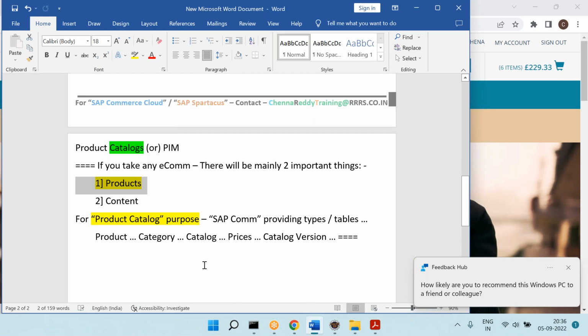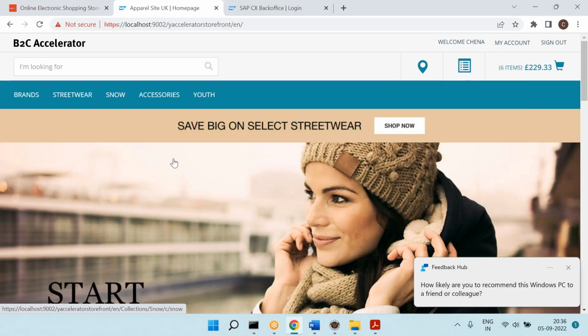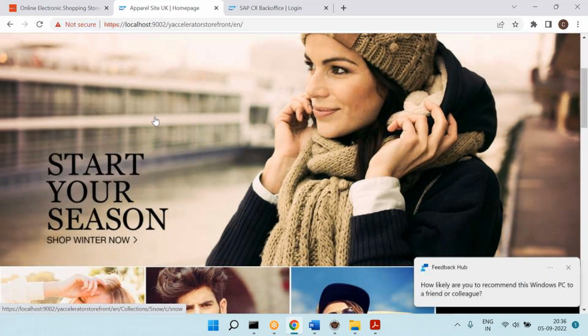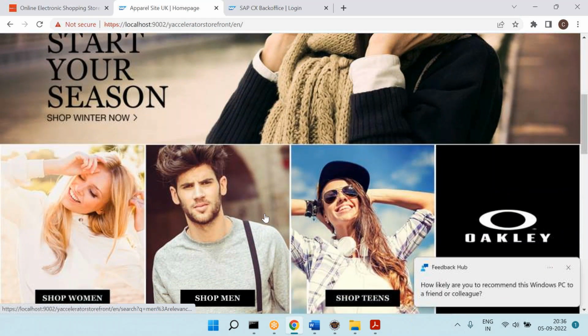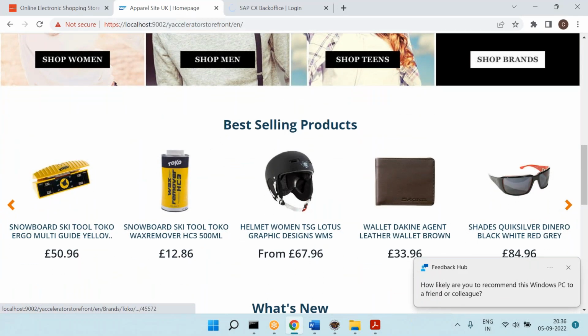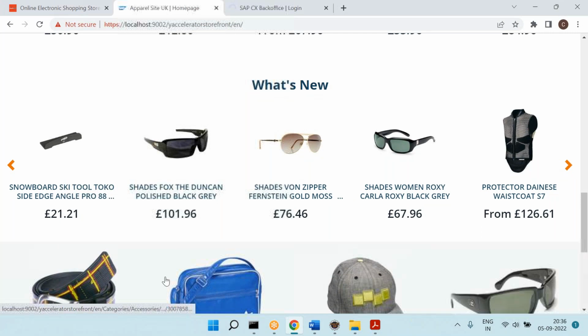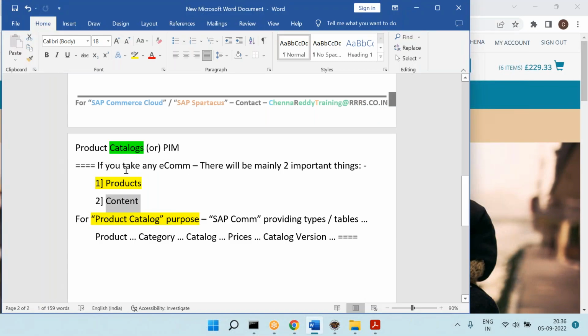Next, what is the meaning of the content? Content means, so you can see in the home page, you see this banner. This is called the content. Best selling products. This is called the content. All these are called the content. That's why I mentioned you take any e-commerce site, there will be two important things, product and content.